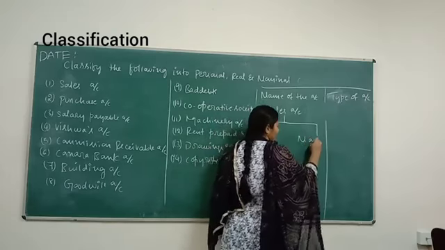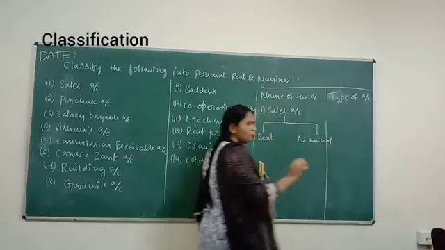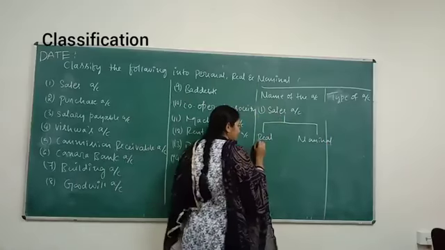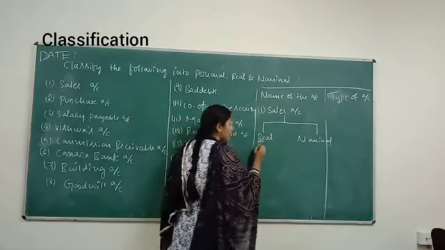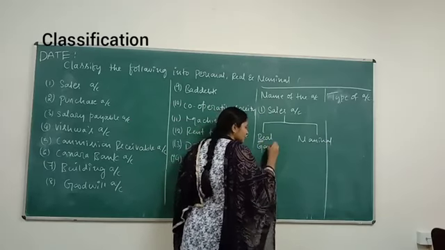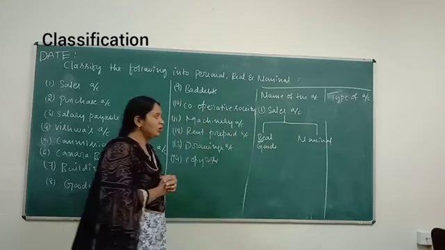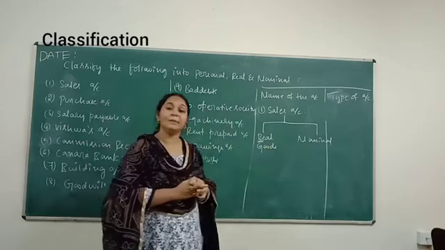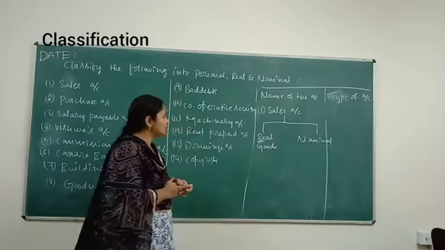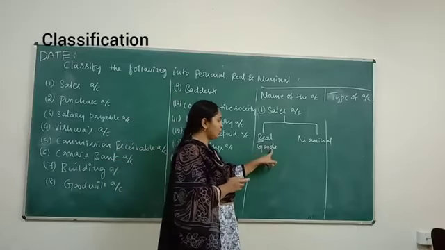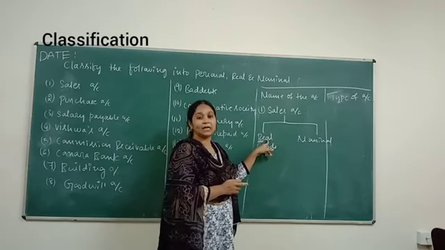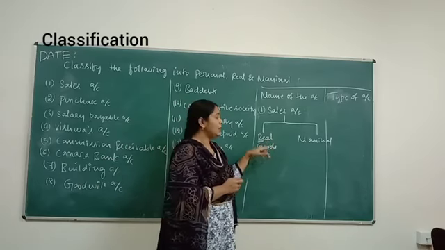Both the answers are right. Why is it a real account? Because it is related to goods, and goods are assets to the business. So from this point of view, we can classify this as a real account.